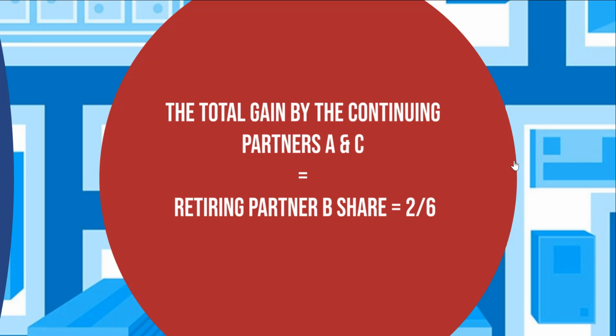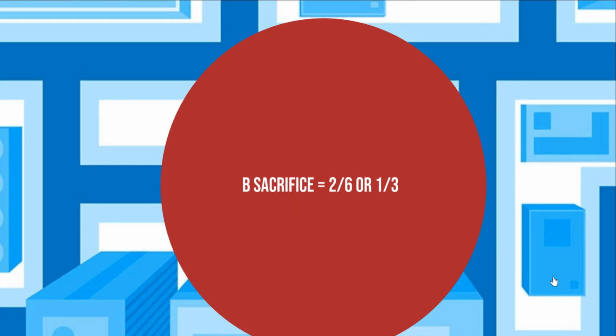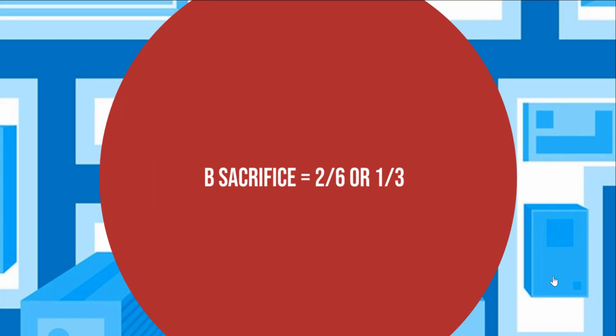The total gain by the continuing partners A and C is equal to the retiring partner B's share, which is 2 divided by 6. And how much does the retiring partner B sacrifice? B sacrifices his share, that is 2 divided by 6, or in other words 1 divided by 3.